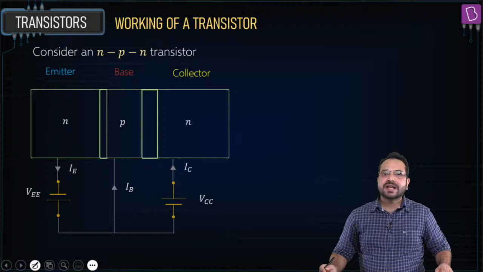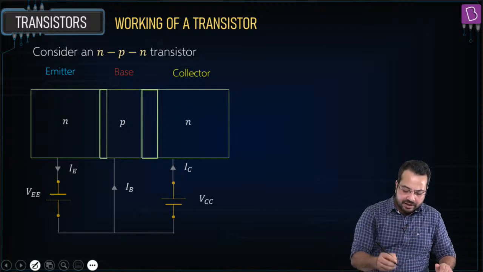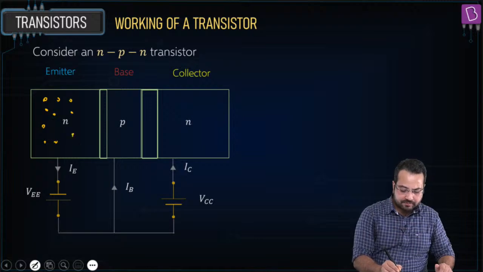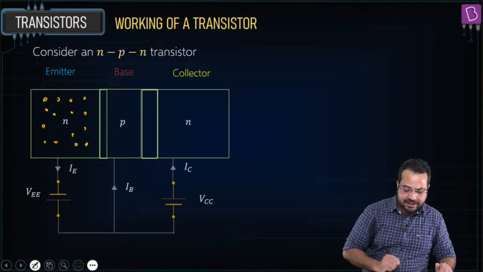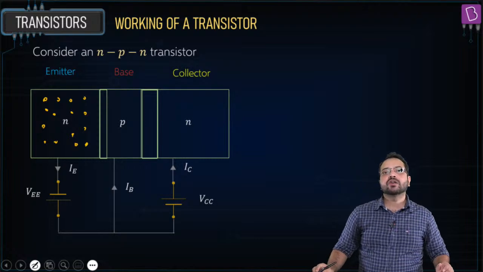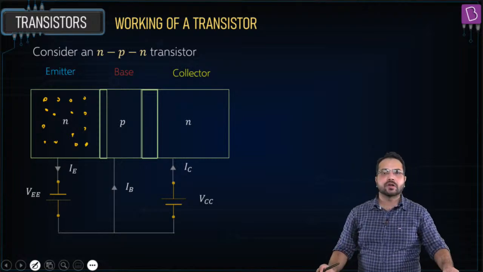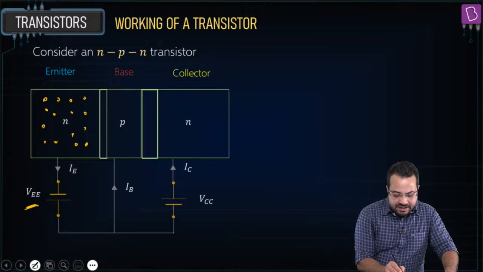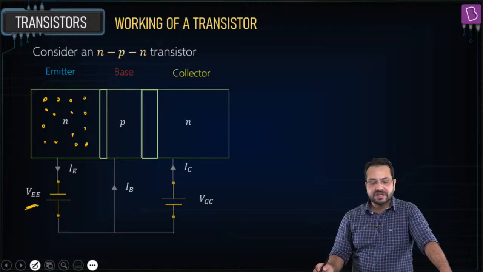Here is the emitter. What does an emitter have? An emitter has a lot of electrons. The majority charge carriers are electrons because it is heavily doped, so it has a lot of electrons. But before that, I want you to appreciate something. What is this VEE doing?